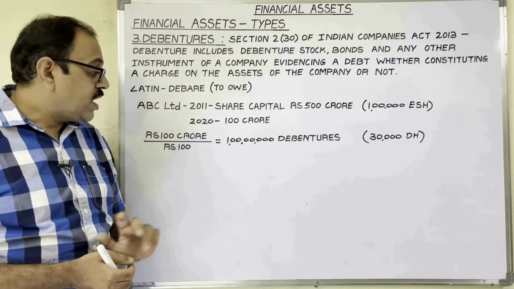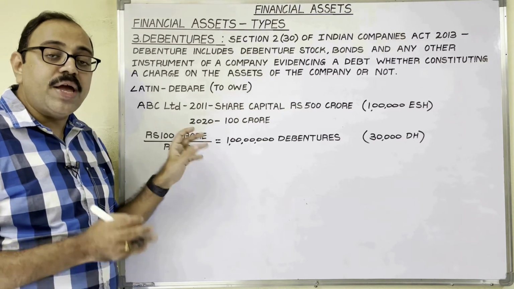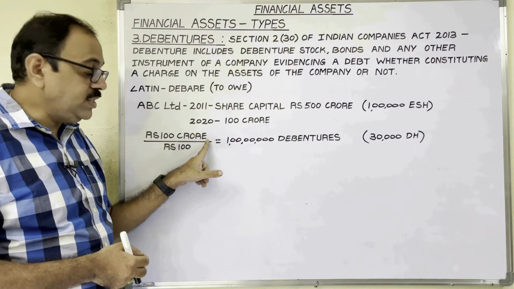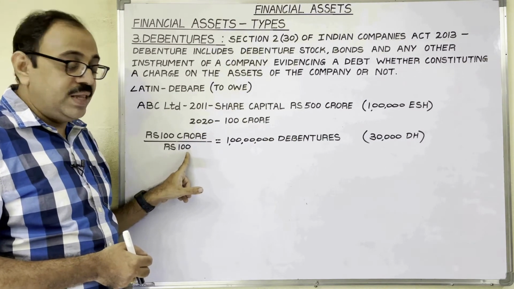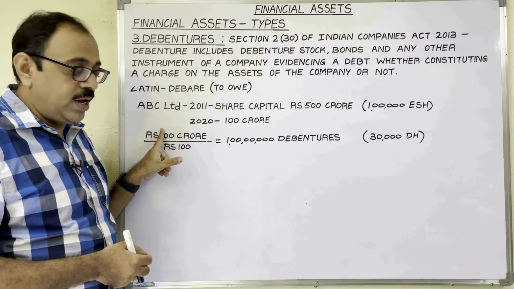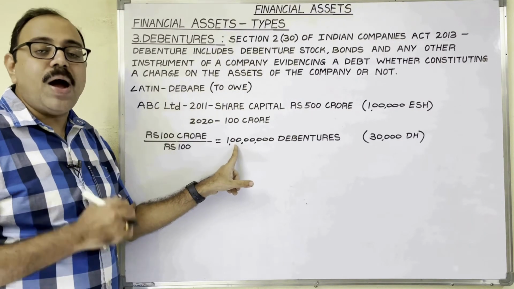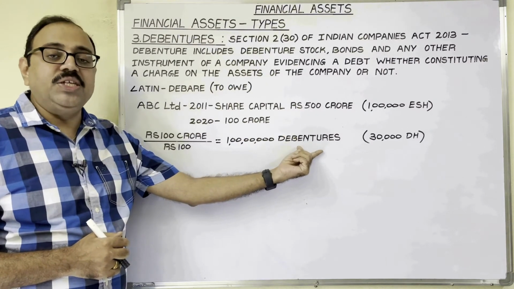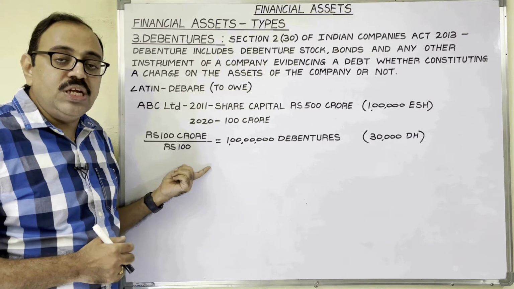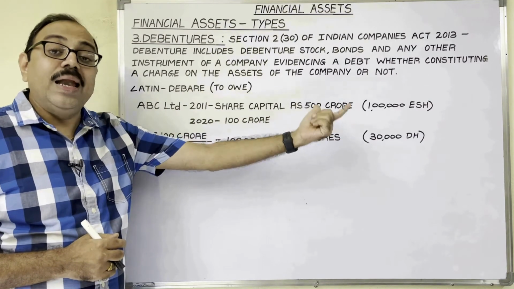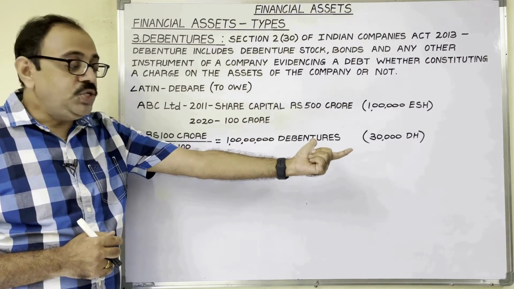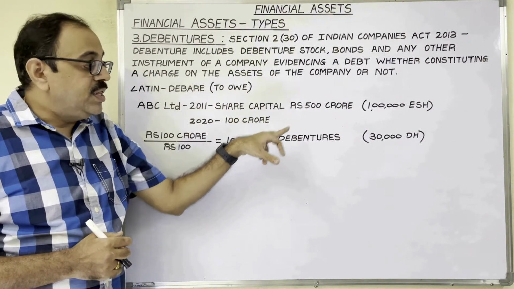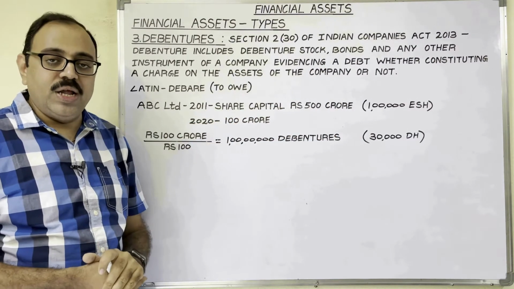lower. Suppose the company wants to collect this 100 crore by issuing debentures, and the company divided this 100 crore rupees into units of 100 rupees. Then this total debt capital is divided into 1 crore parts, 1 crore units. Each unit is known as one debenture. So the company issues these debentures to the public, lenders, investors. Assume 30,000 investors purchase these debentures. Then these members are known as debenture holders.